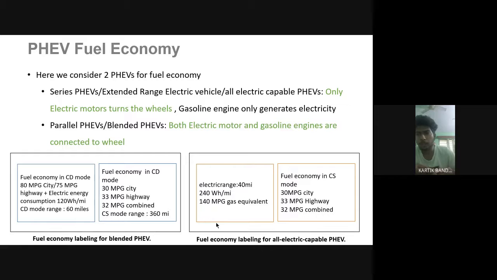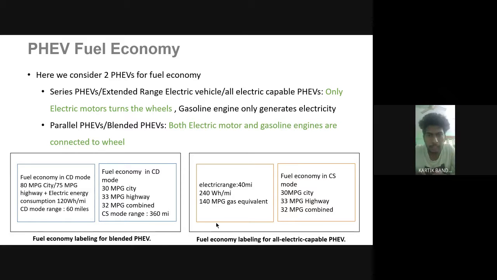It is used to indicate the electric charge range in miles or kilometers and the associated energy consumed during that range in kilowatt hours per mile, and the potential gas equivalent mpg. And the next is parallel PHEVs. Both the electric motor and the gasoline engine are connected to the wheel.